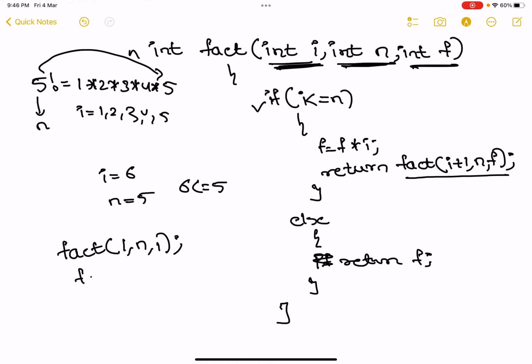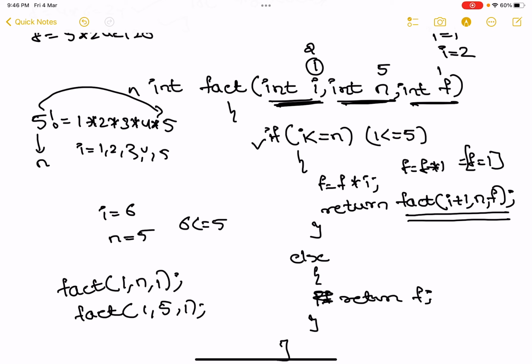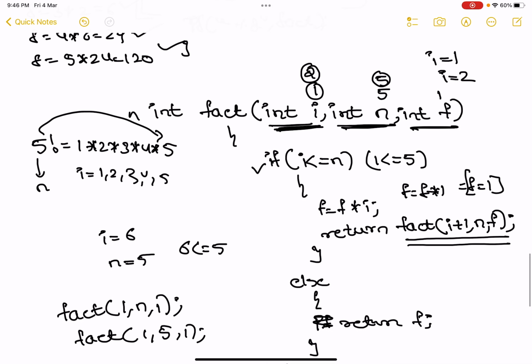Let's say my n value is 5: 1 comma 5 comma 1. So see here, let's start tracing it. Initially i value is 1, n value is 5, f value is 1. Correct? So is 1 less than or equal to 5? Is the condition true? Yes. So f is equal to f into 1, that is f is equal to 1. My first iteration is complete. So what am I passing now? i plus 1. Initially i was 1, now it became 2. n was 5, still it is 5. f was 1, still it is 1, because 1 into 1 is nothing but 1.